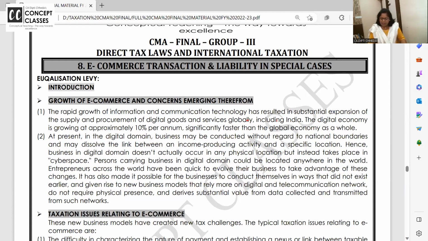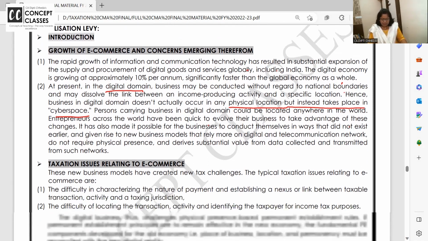The digital economy is growing. At present, digital domain may be conducted with regard to national boundaries and massively dissolving the link. Okay. Hence, business in digital domain does not actually occur in the physical location, but it is in the cyberspace. हवा में काम हो रहा है, correct है नहीं? Person carrying business in digital domain could be located anywhere in the world, and entrepreneurs across the world have been quick to evolve their business by taking advantage of all this.